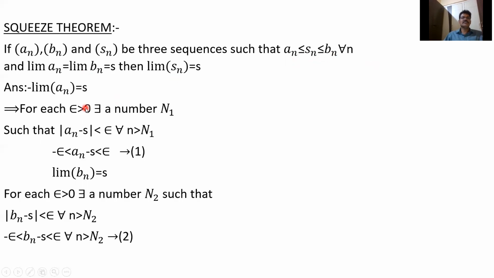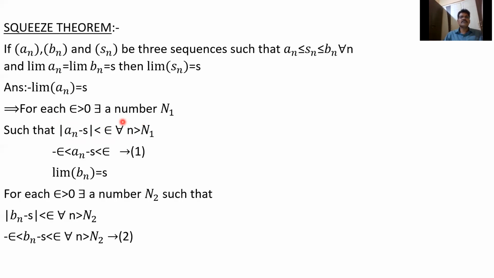We know first limit a_n = s. By definition, for each epsilon greater than 0, there exists a number N such that |a_n - s| < epsilon for all n greater than N. I already defined this in the first class. So in place of N, I will take N1: for each epsilon greater than 0, there exists a number N1 such that |a_n - s| < epsilon for all n greater than N1.